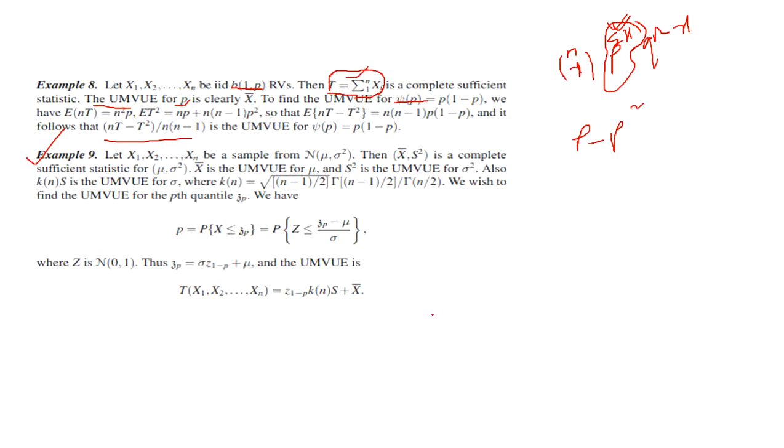From the next video onwards, I will explain the Cramer-Rao inequalities. Sorry, the Cramer-Rao lower bound theorem with examples. After that, I will give you a lot of examples on unbiasedness. Thank you.